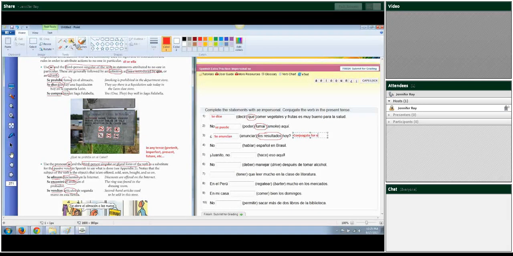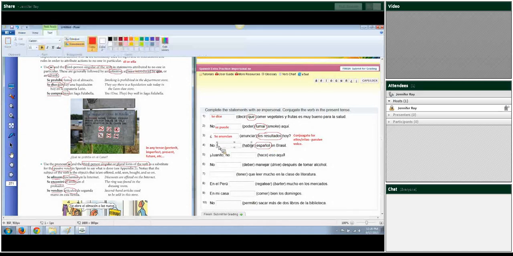Conjugate for ellos, ellas, passive voice. Okay. Here again, it's going to be passive voice. Spanish is not spoken in Brazil. And then you're going to conjugate for the thing that's not spoken, which is Spanish, which is singular. So this is going to be se habla.